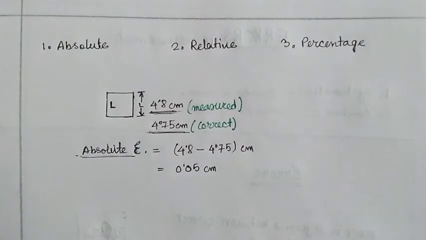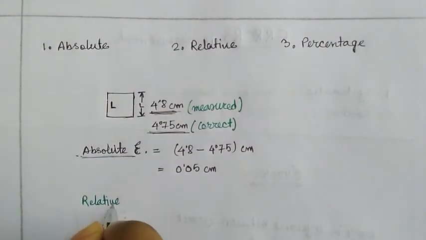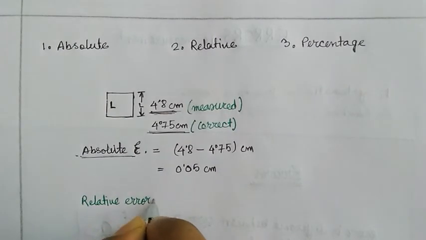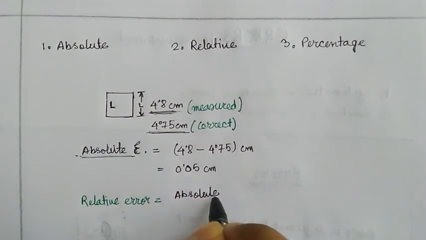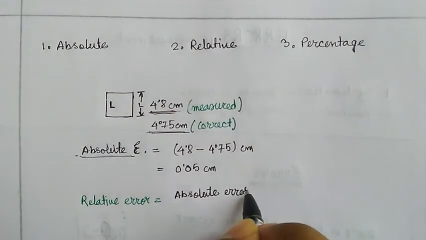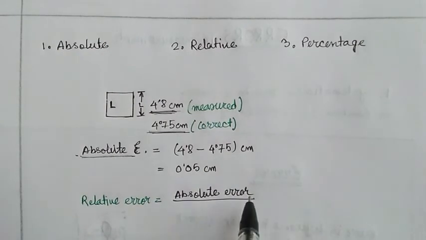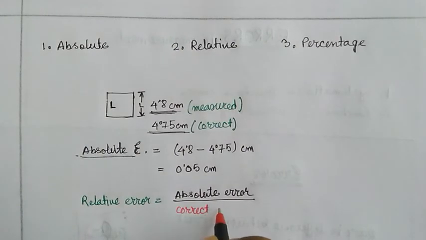Now what is relative error? Relative error is basically absolute error divided by the correct value.